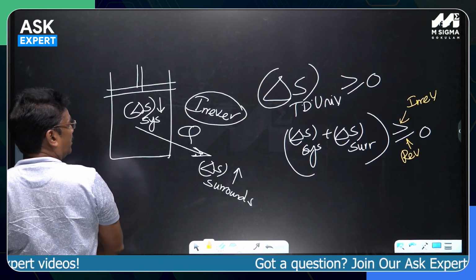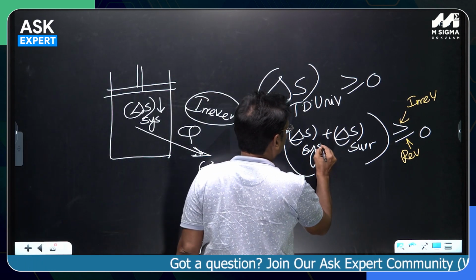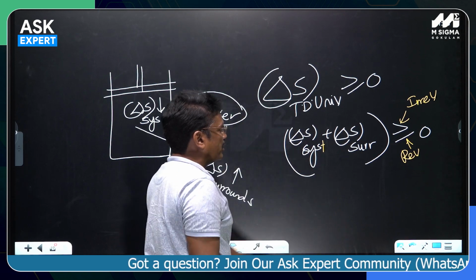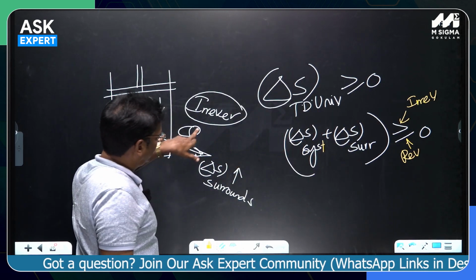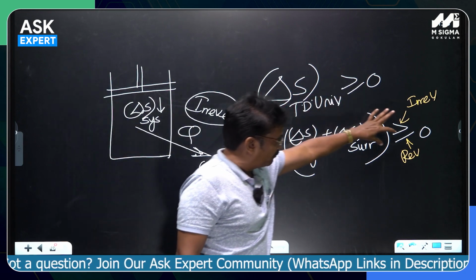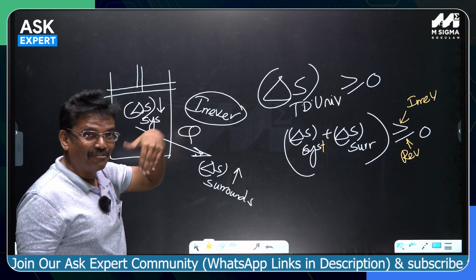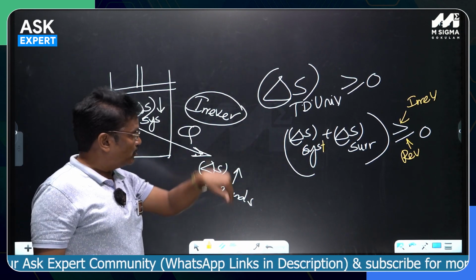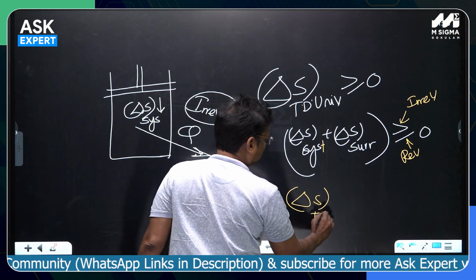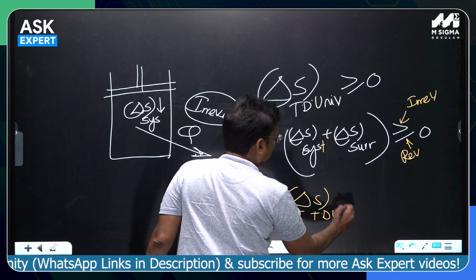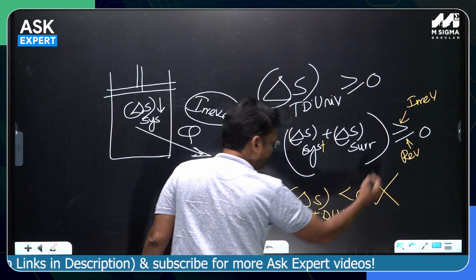If the sum of delta S of the system plus delta S of the surroundings is greater than 0, the process will be irreversible. If it is equal to 0, the process would be reversible. If delta S of the thermodynamic universe is less than 0, such a process will never be possible.